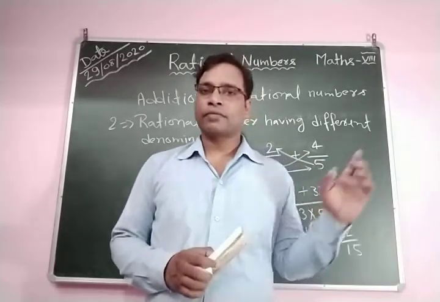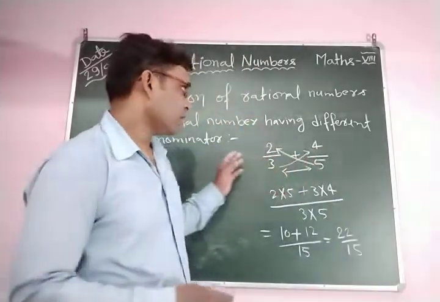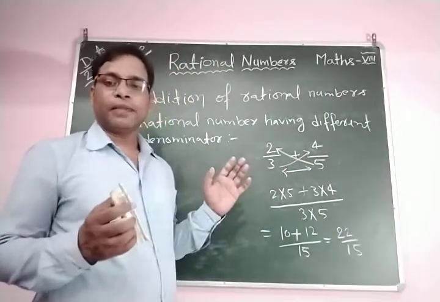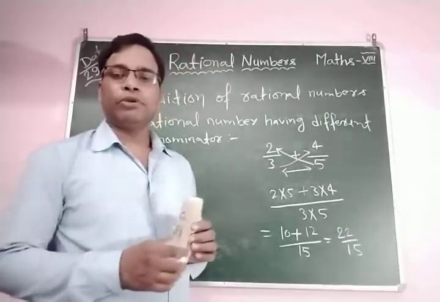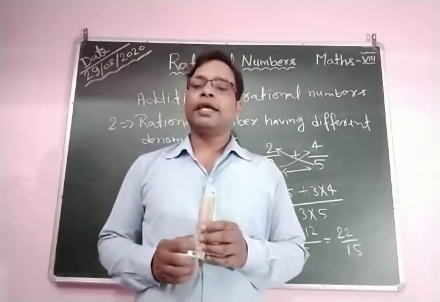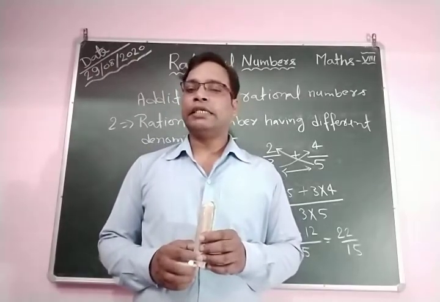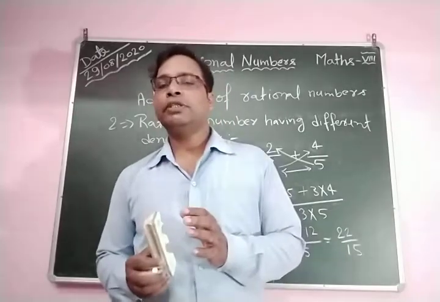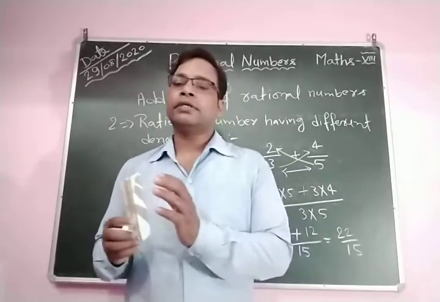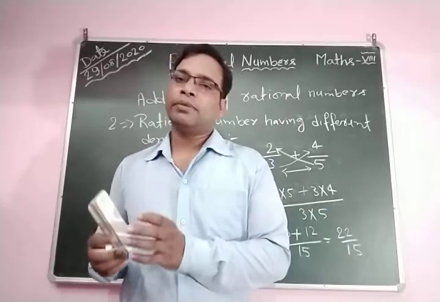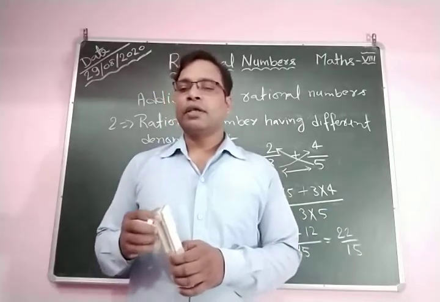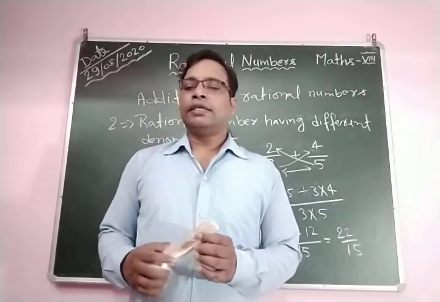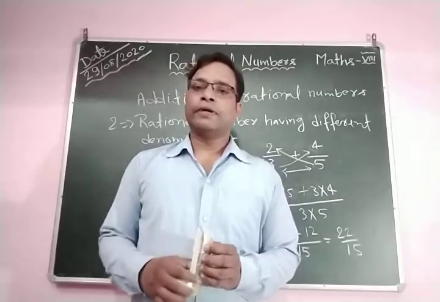So let's see how to explain the closure property. If you take a by b and c by d, which are rational numbers, and their sum, a by b plus c by d, is also a rational number, then you can say it is the closure property.